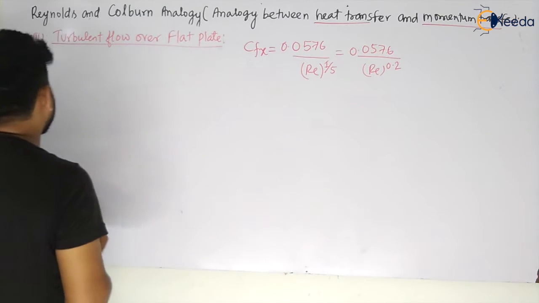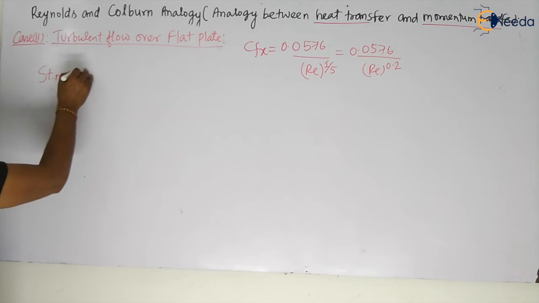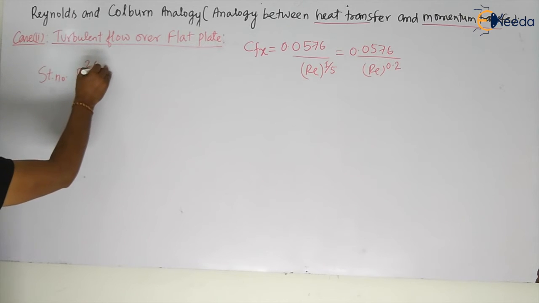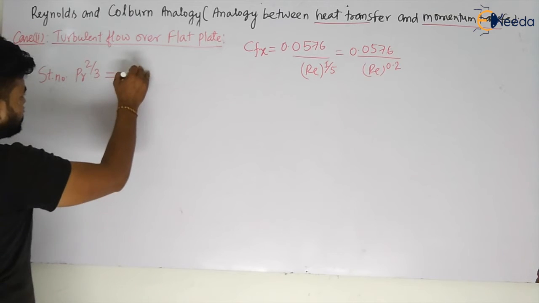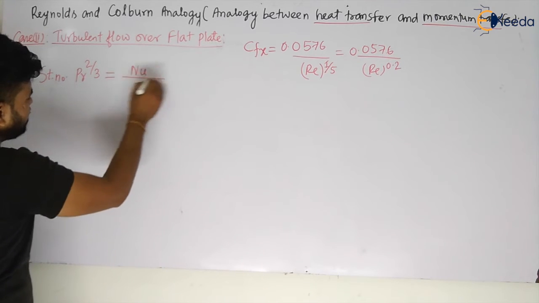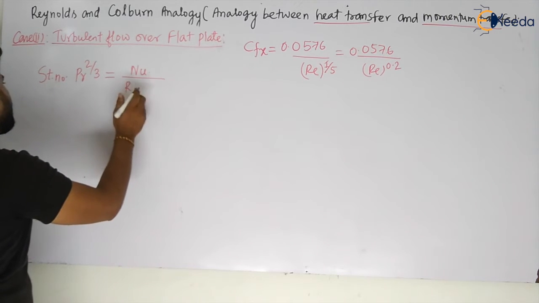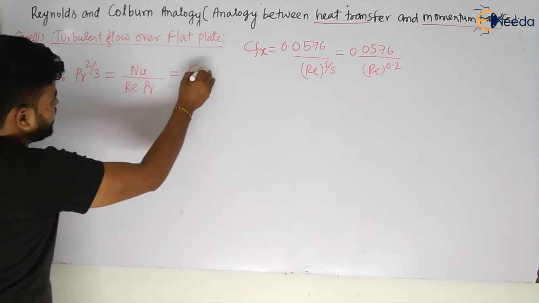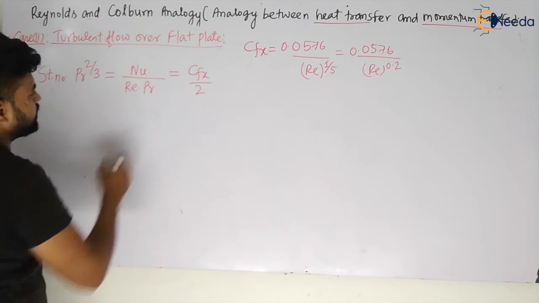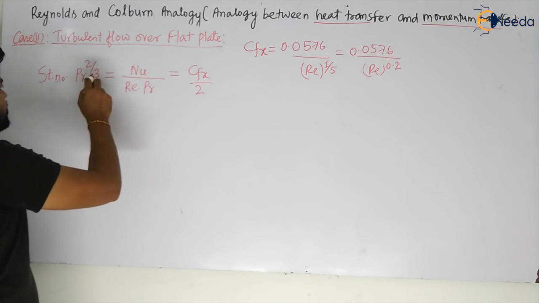Okay, now we know that the Stanton number multiplied by Pr to the power 2 by 3 is equal to the Nusselt number divided by Re into Pr, and this is also equal to Cfx divided by 2, my dear students. So can I calculate the value of this Stanton number?